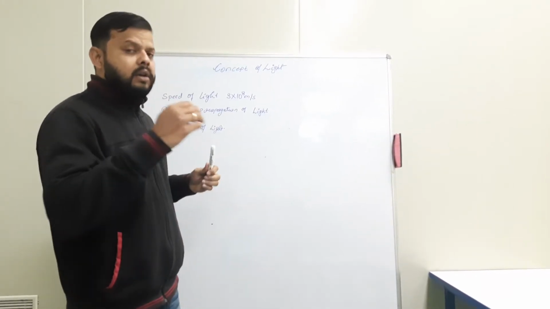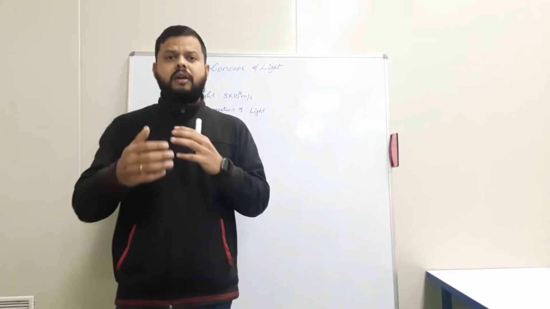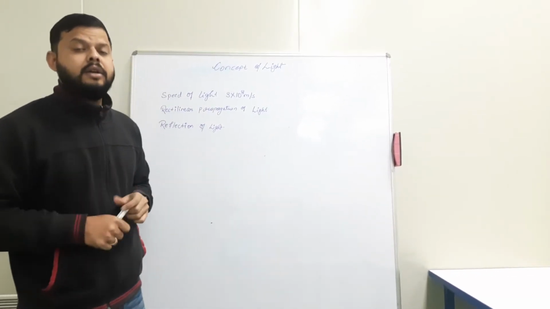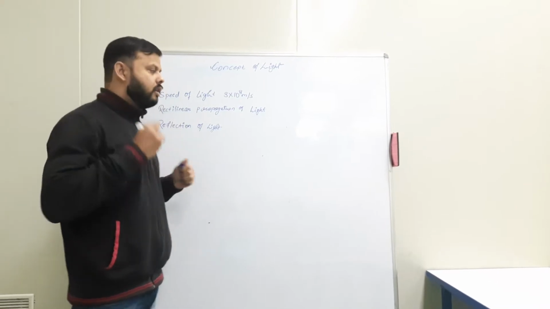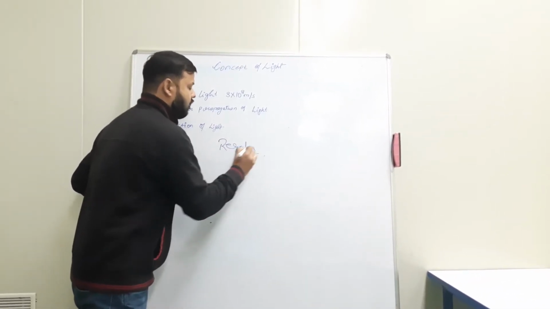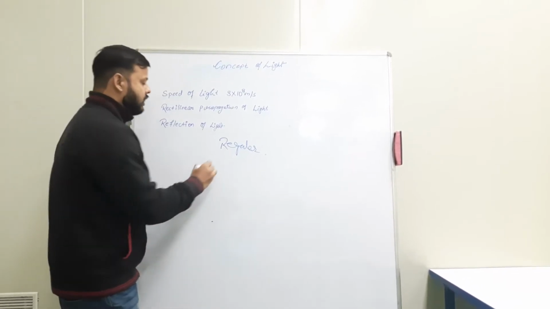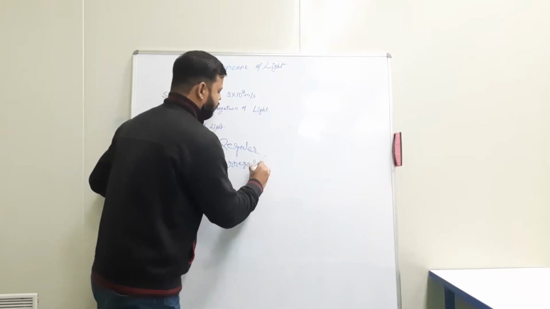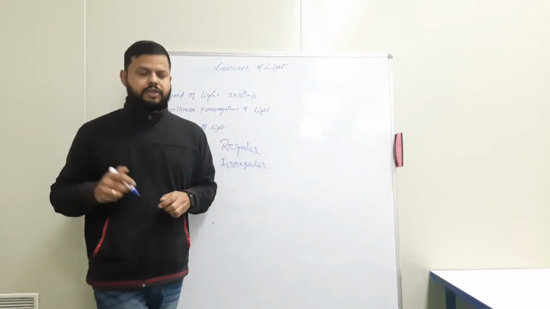Right? So when reflection occurs, there are different types of reflection, but mainly we classify into two types. That is regular reflection or specular reflection, and the second one is irregular, or diffuse type of reflection.